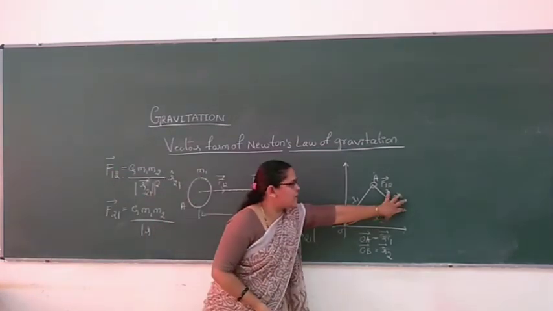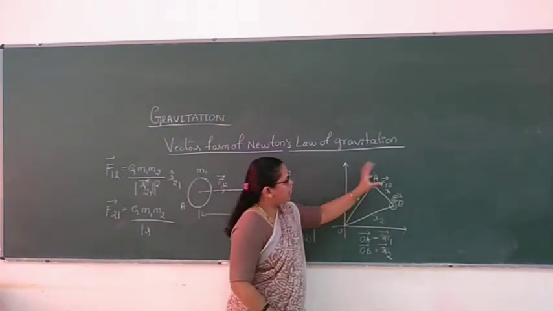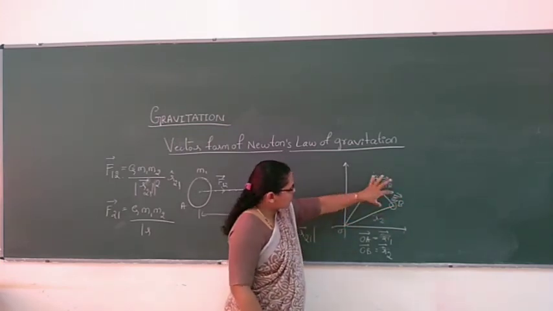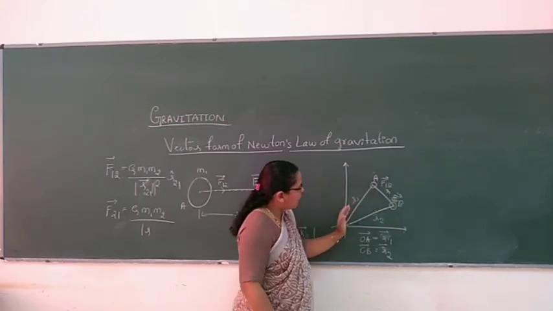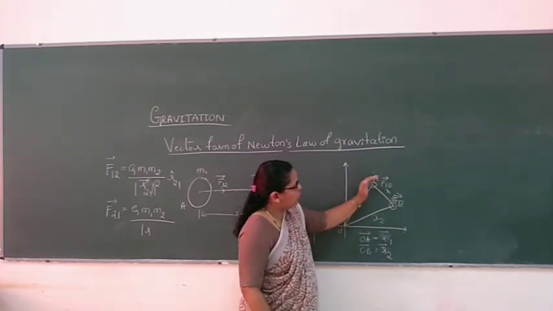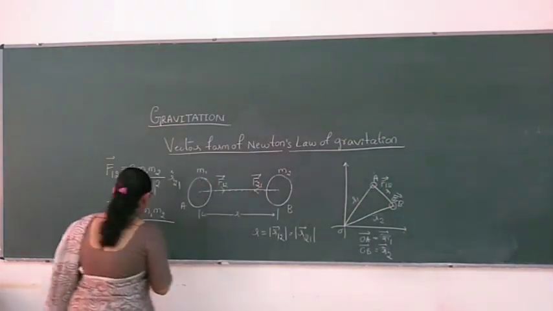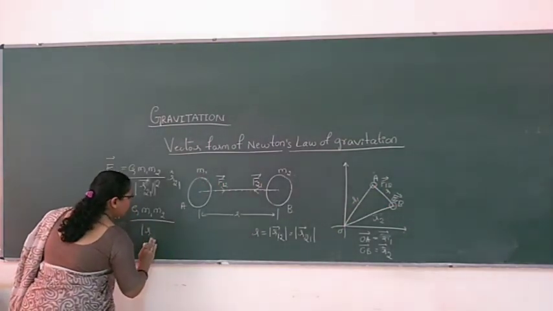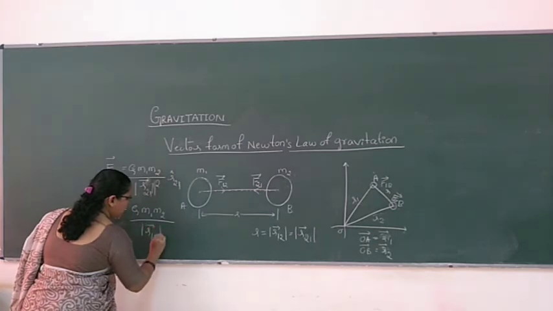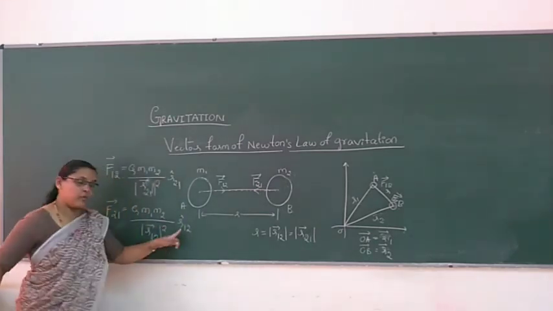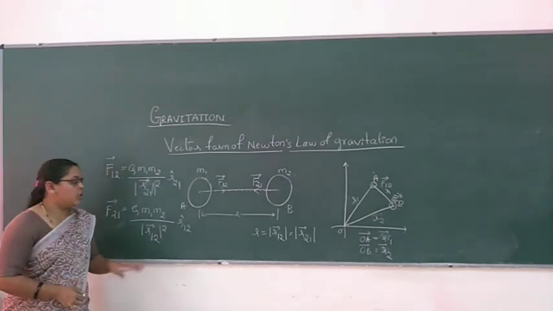Similarly, the force exerted on the second body is equal to G M1 M2 by the magnitude of R12 whole square, times R12 cap, the unit vector whose magnitude is one. That is the force exerted on the second body by the first body, and it is moving along R12.